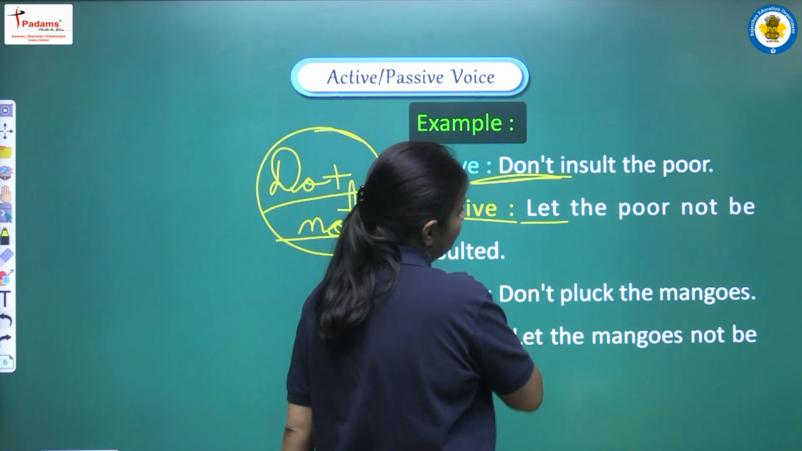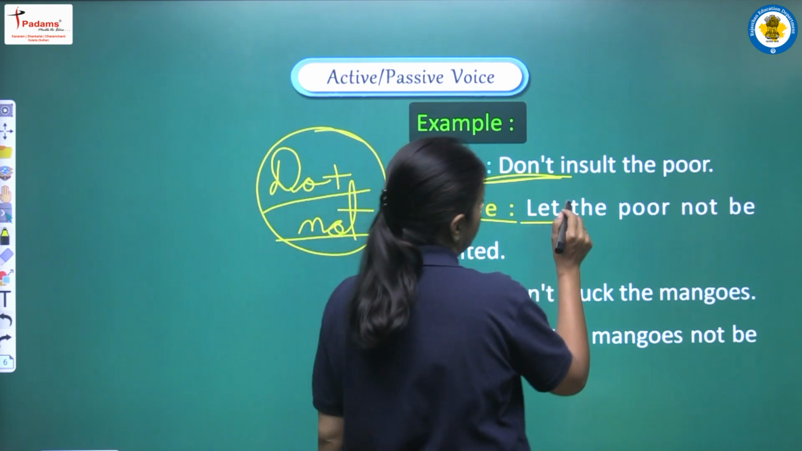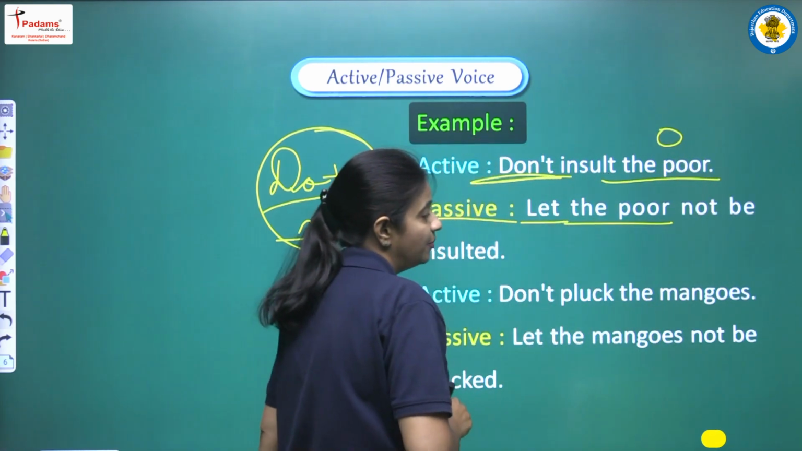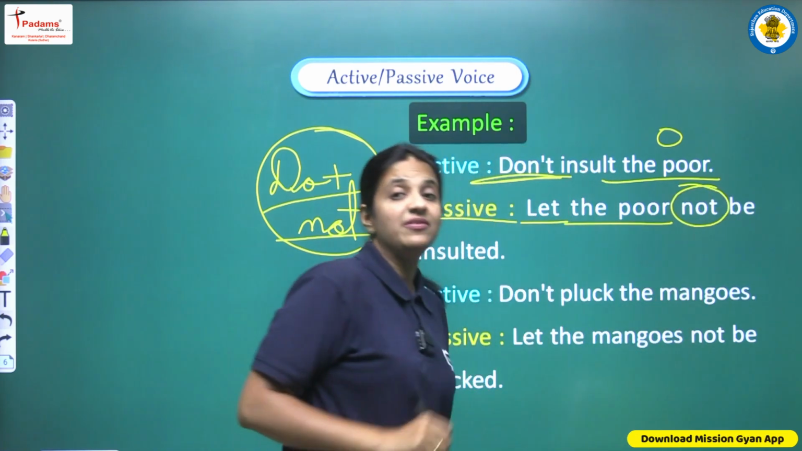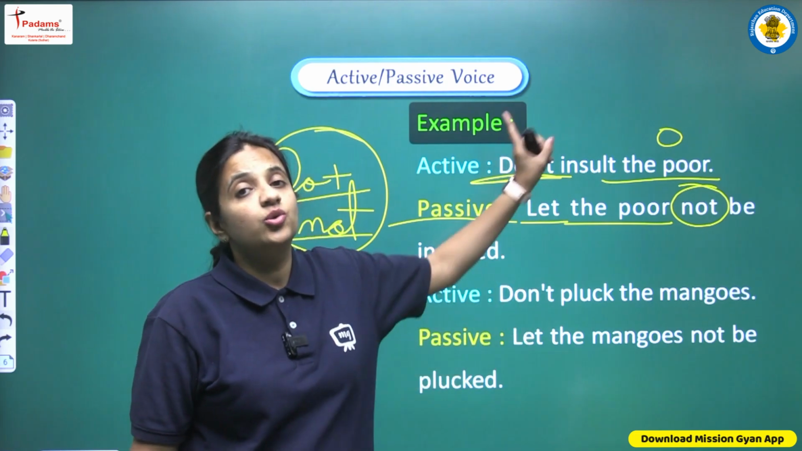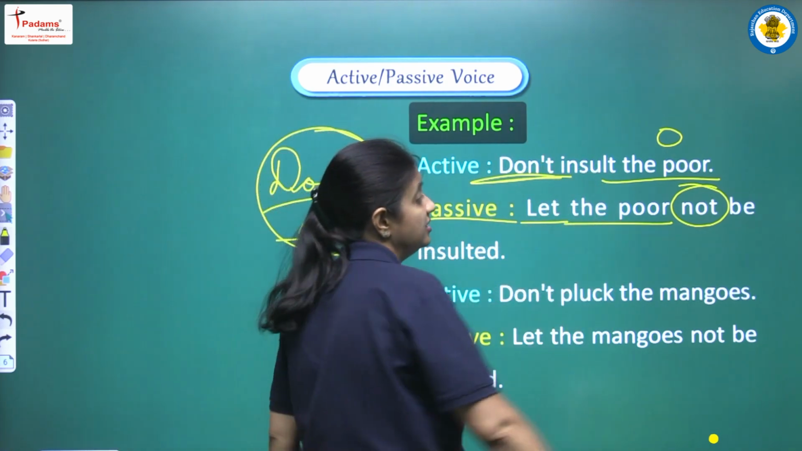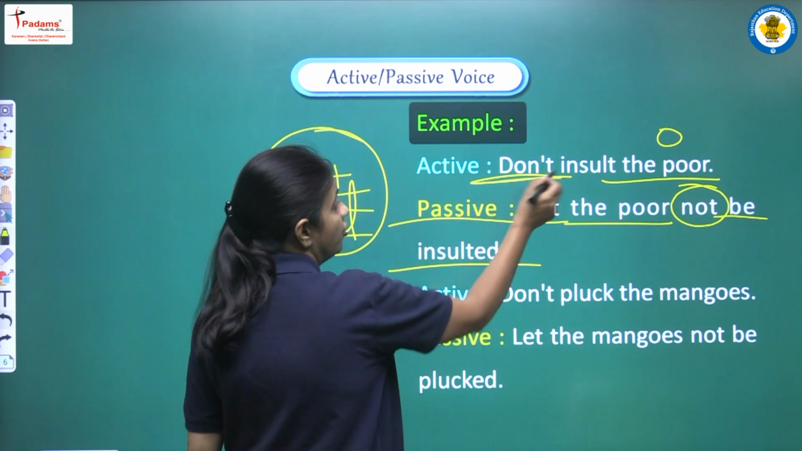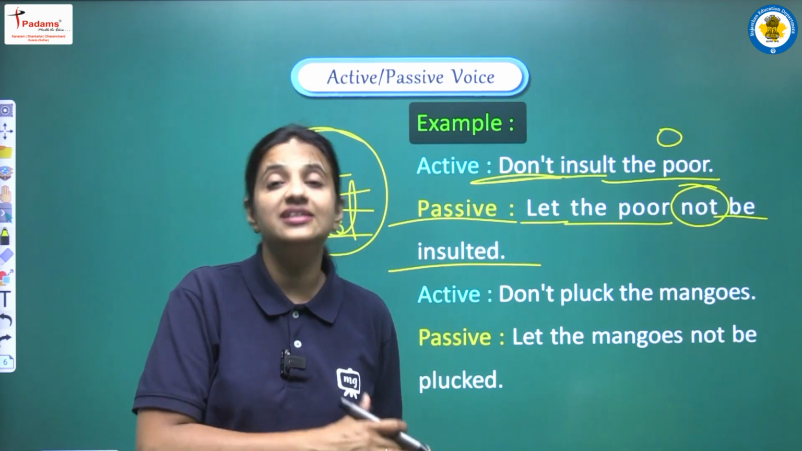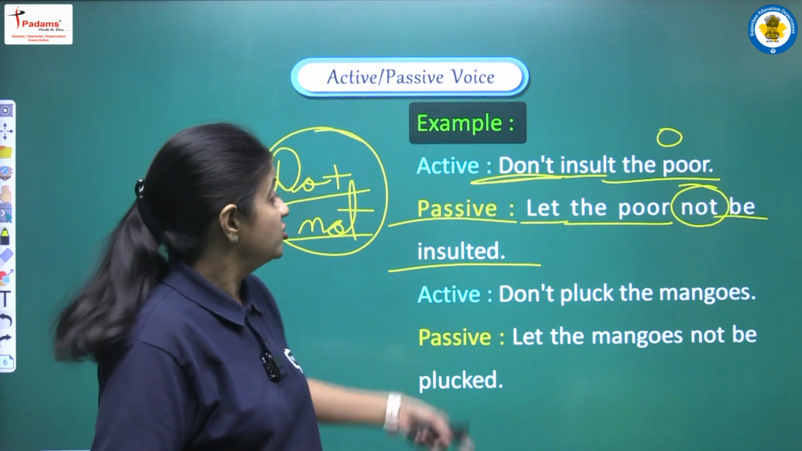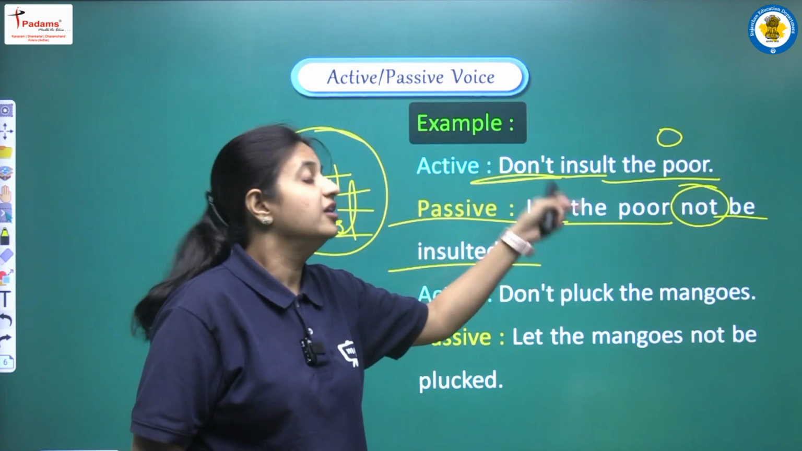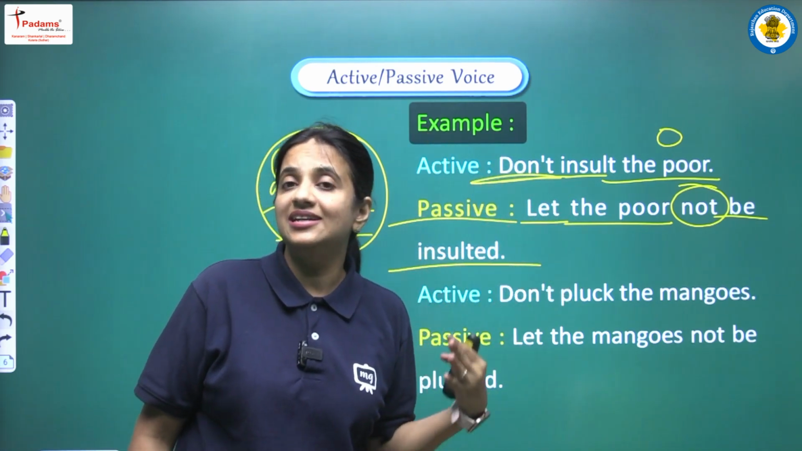Let's see. First of all, we are writing let. Now what is the object here? Object is the poor, so we are writing the poor. Now because we are having a negative sentence here, the passive voice will also be in negative form. So for that we are using not, then be, and then the third form of the verb insult. The verb is given, so the third form of insult will be insulted. So we are writing that here, and the complete sentence will be: let the poor not be insulted.